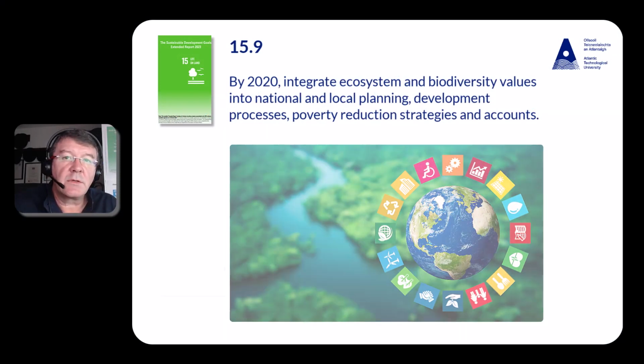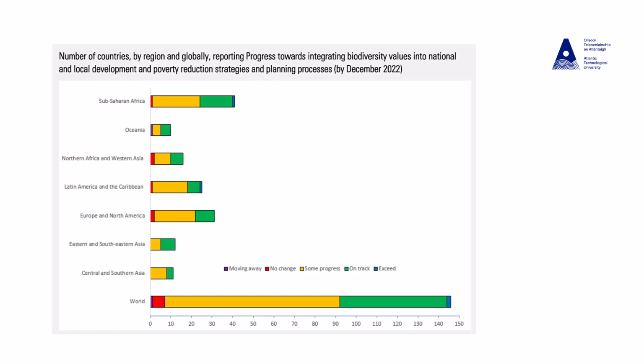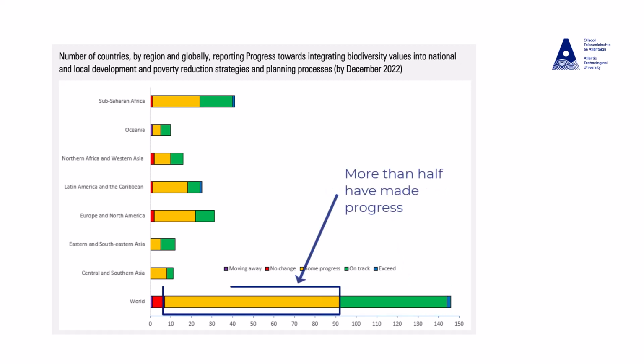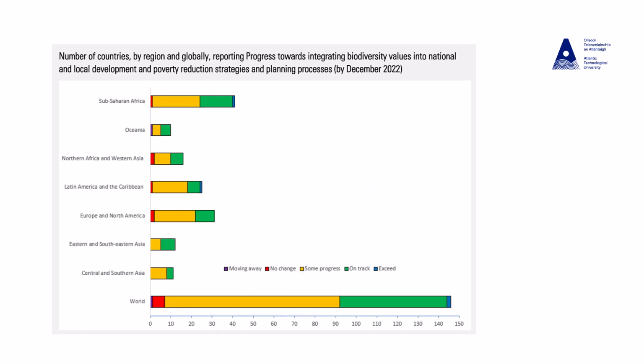By December 2022, of the countries which have assessed progress towards these national targets, roughly a third were on track to reach or exceed them. More than half have made progress towards their targets, but not at the rate that will allow them to meet the target, and some countries reported that they are making no progress, it was 4%, towards the target or are moving away from reaching it. Therefore, despite the important progress that has been made, countries are not on track to meet this SDG indicator.